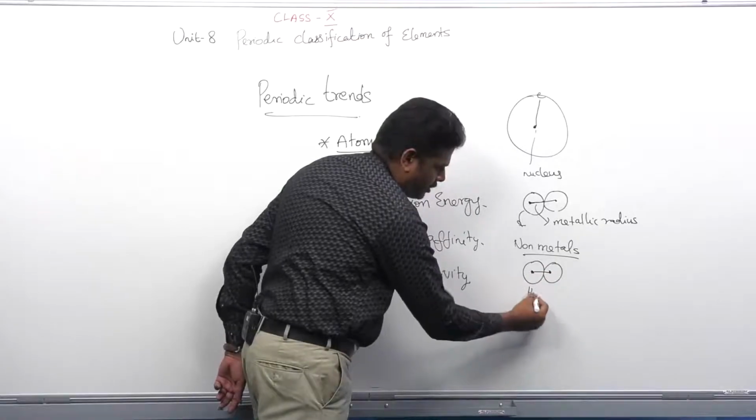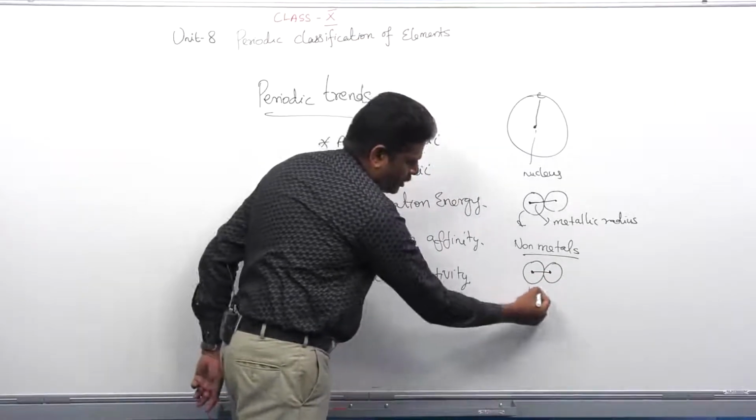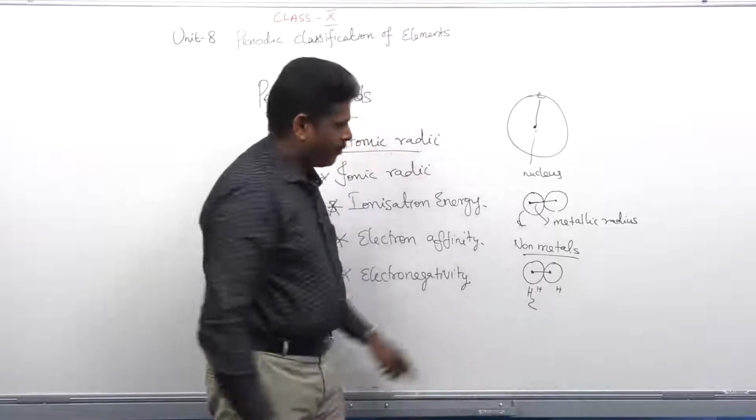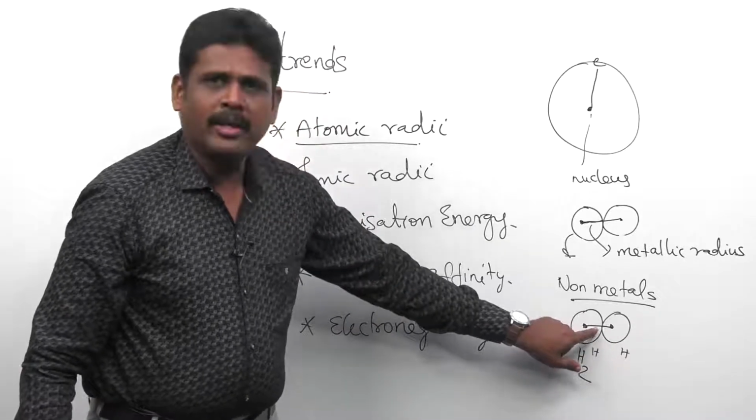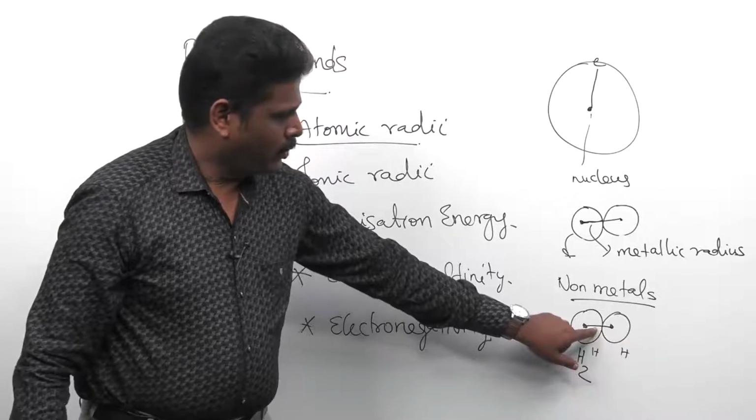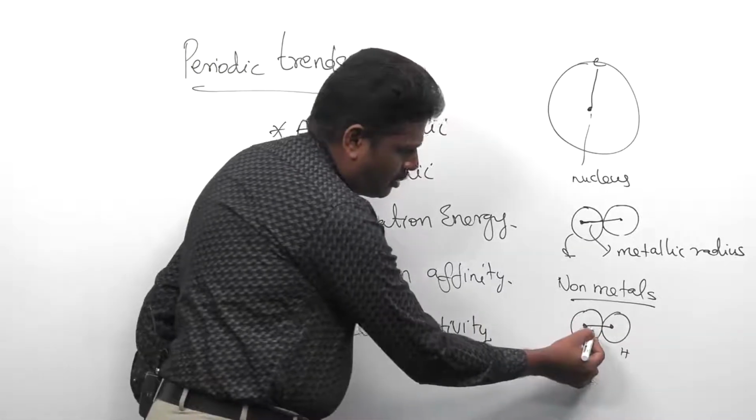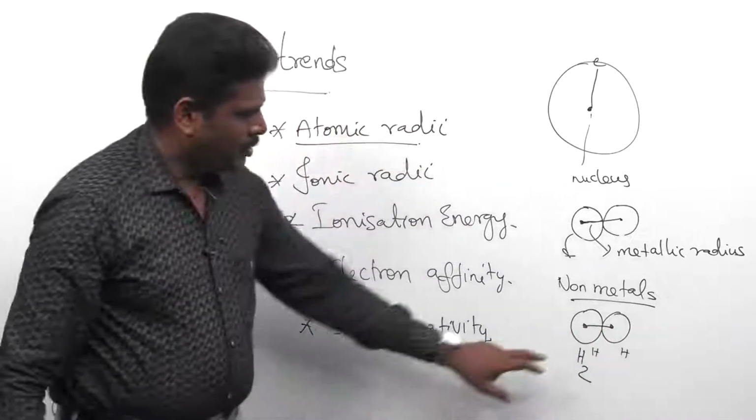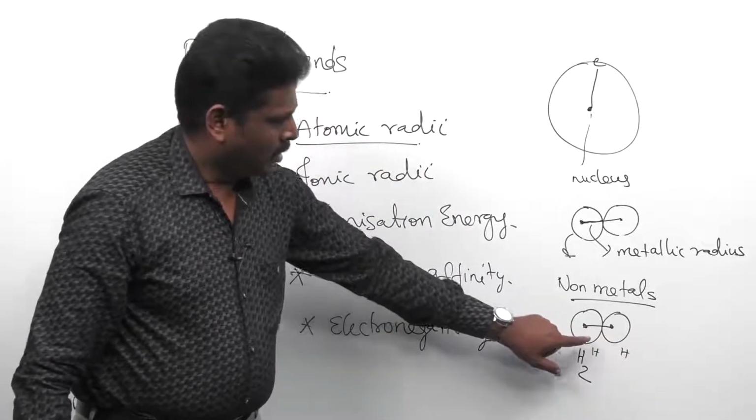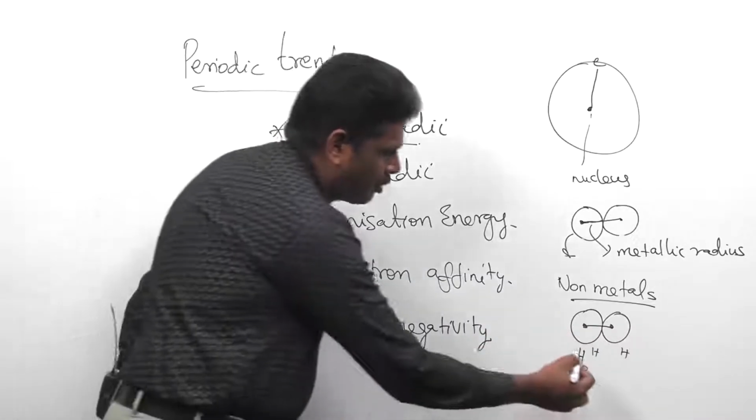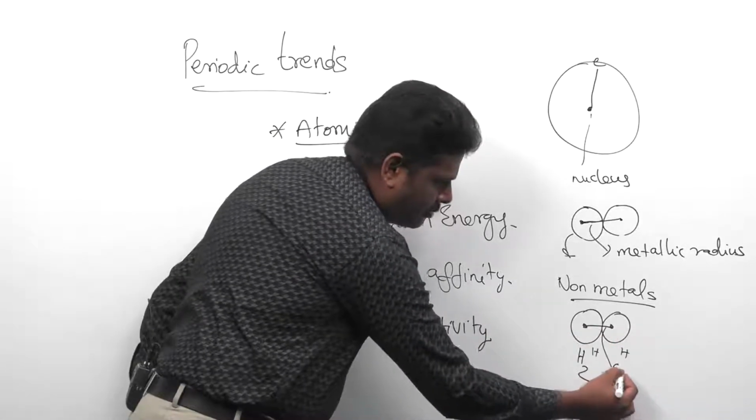For example, in a hydrogen molecule, this is one hydrogen atom, this is one hydrogen atom. So, between them, one covalent bond is formed. The covalent radius is half the distance between the two consecutive non-metal atoms in a molecule.